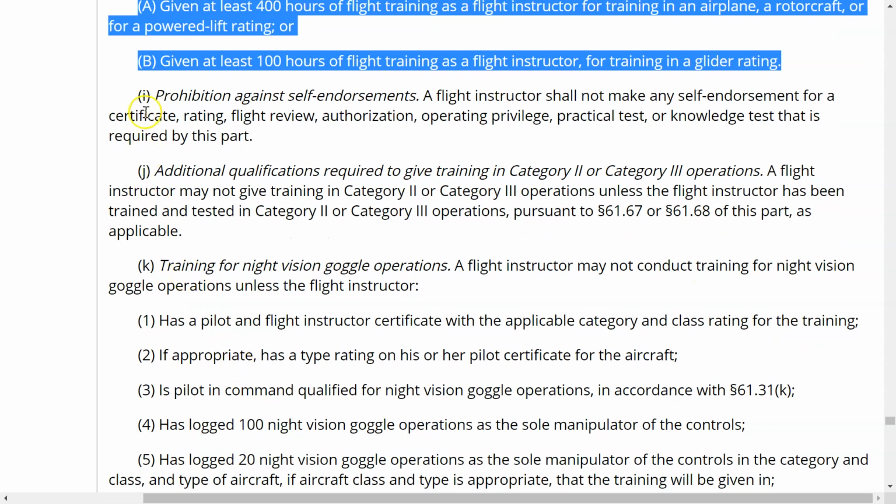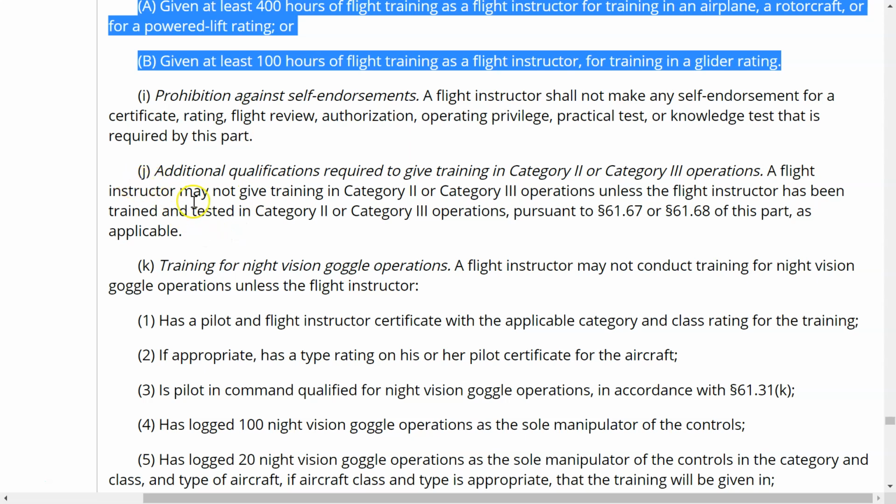Let's move on. Paragraph I talks about the prohibition against self-endorsements. So that's right, folks. Because you have a CFI rating, you just can't wake up one morning and you're like, yeah, I think I'll just give myself a 737 type rating. That's not the way that works. Or I'll just give myself a high performance endorsement. Does not work that way. You cannot do that.